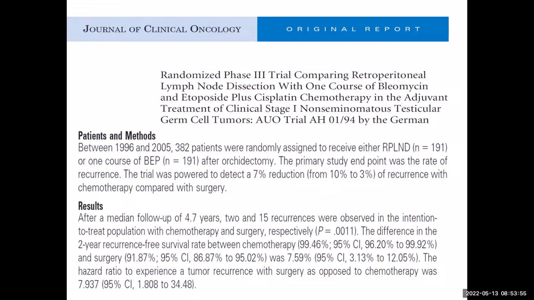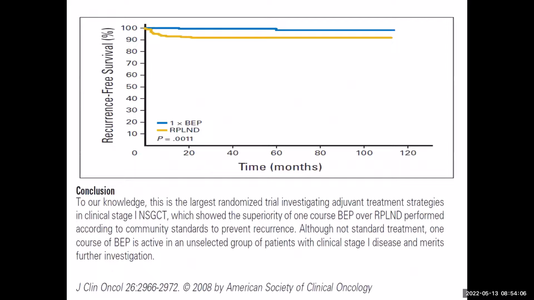So there is quite a lot of chance that patients who underwent surgery will get a recurrence compared to those who received only 1 cycle of chemotherapy. This is the graphical representation of recurrence-free survival over a period of time. Patients who received 1 cycle of BP show practically a flat line over the due course of time.